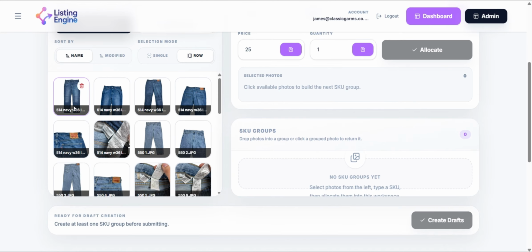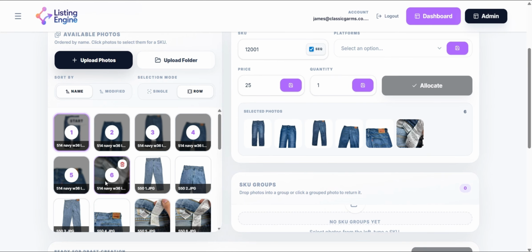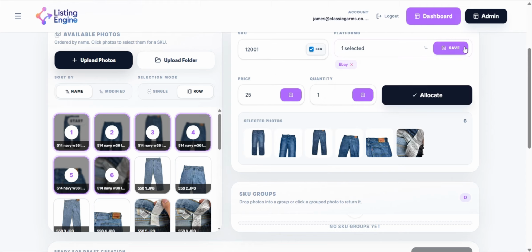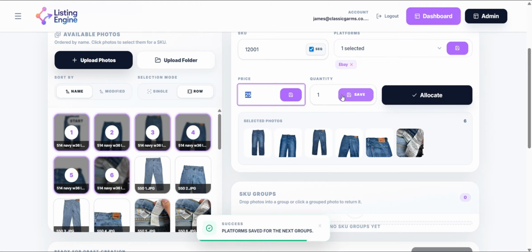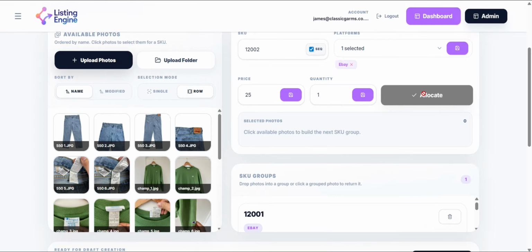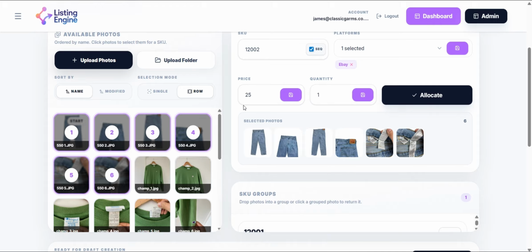To group an item, click Row Selection Mode. Then select the first and last image for that item. Next, add your SKU, choose your platform and enter the price and quantity. Use the Save feature to save your settings for the batch.